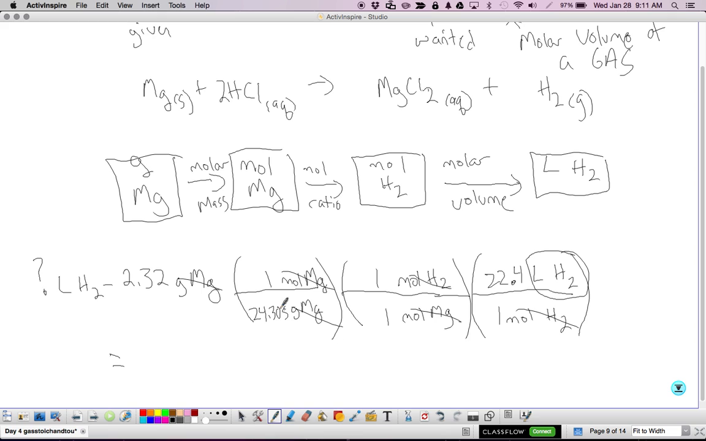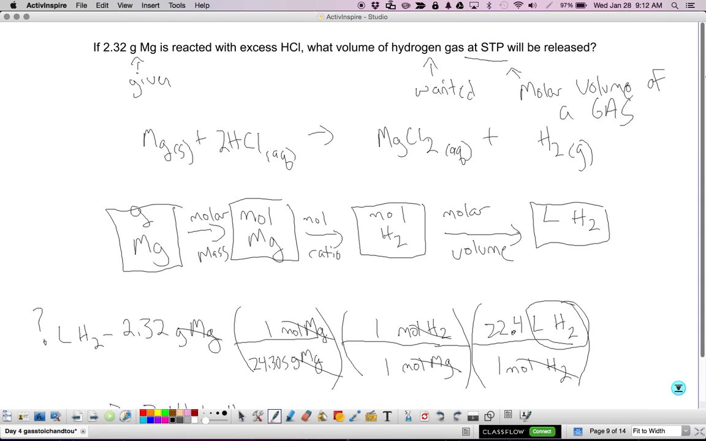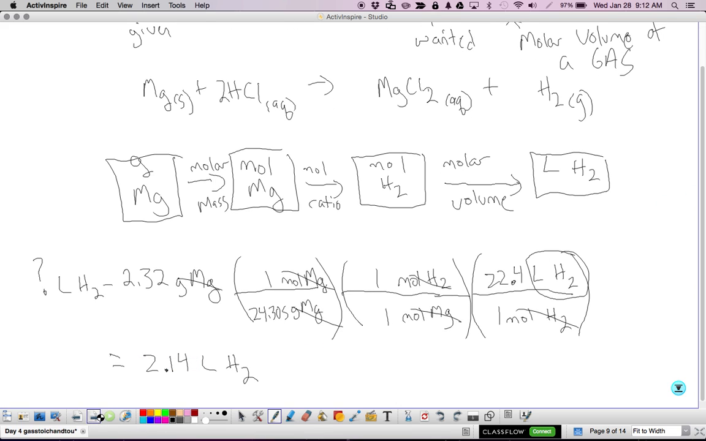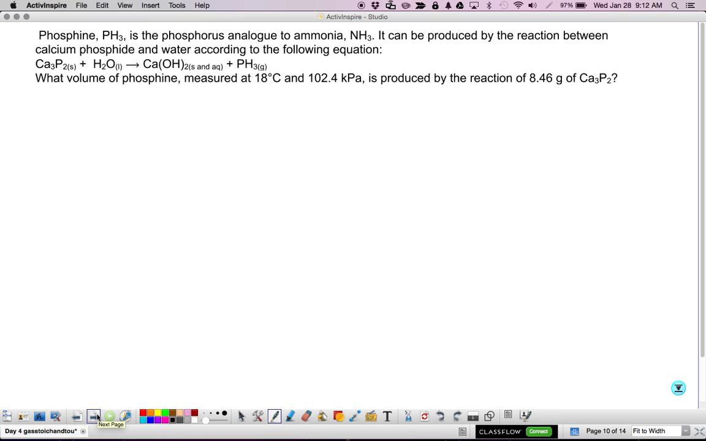Okay, when you do the calculations, you should end up with 3 significant figures. So it's 2.14 liters of hydrogen gas. All right, so this is sort of the medium difficulty problem where you're given your gas at STP. So either your given is a gas at STP or your wanted is a gas at STP, or both. Okay? Now here's our next one. And this one is difficult. Okay? It's going to be very similar to the last one.